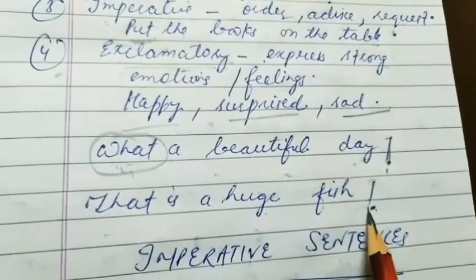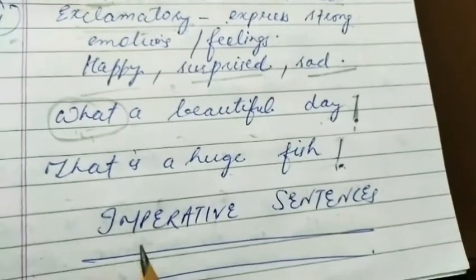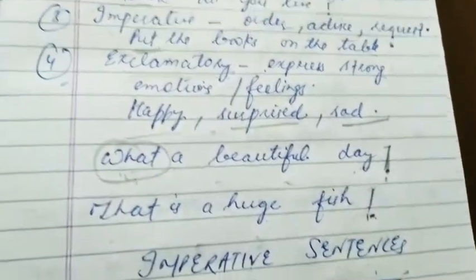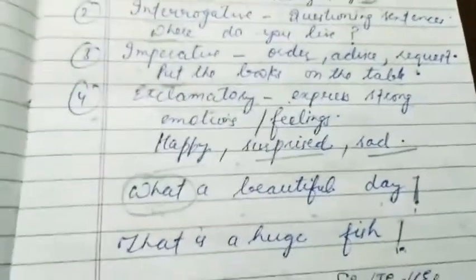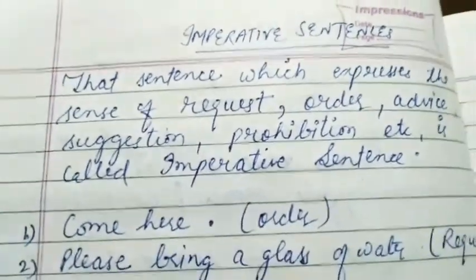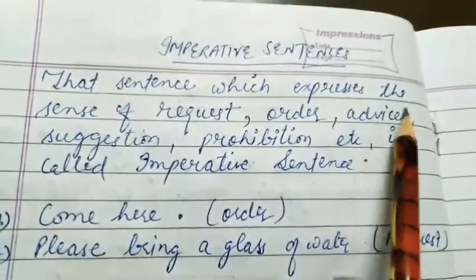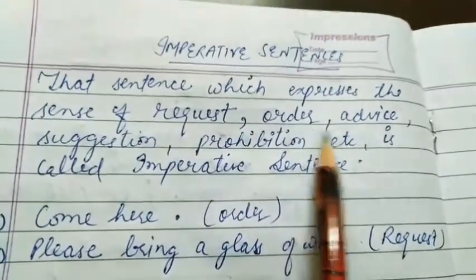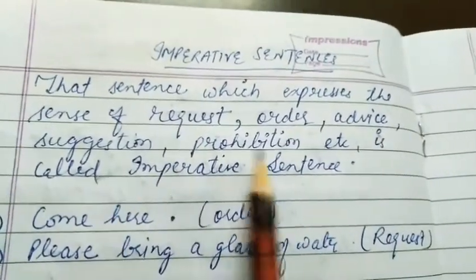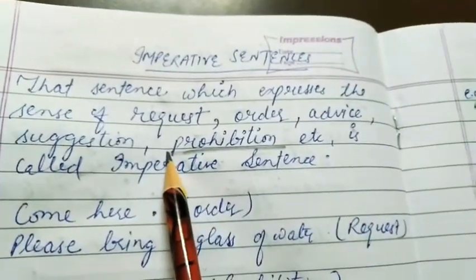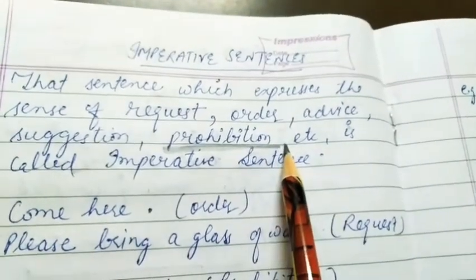This is also ending with an exclamation mark. Now, imperative sentences. This is the main topic which we need to cover in this video. What do we get to know from imperative sentences? Imperative sentences include those sentences which express the sense of request, order, advice, suggestion, prohibition, etc. Prohibition means when we are asking somebody not to do something.